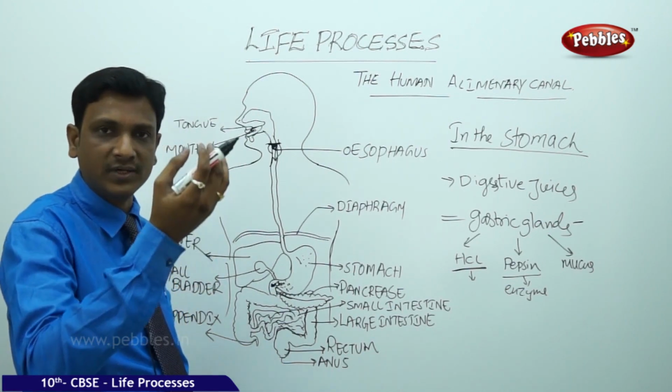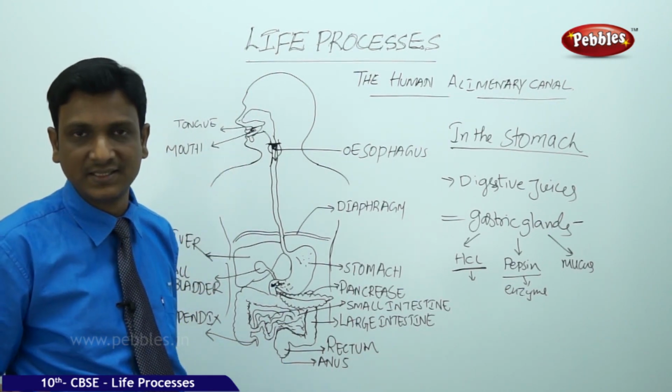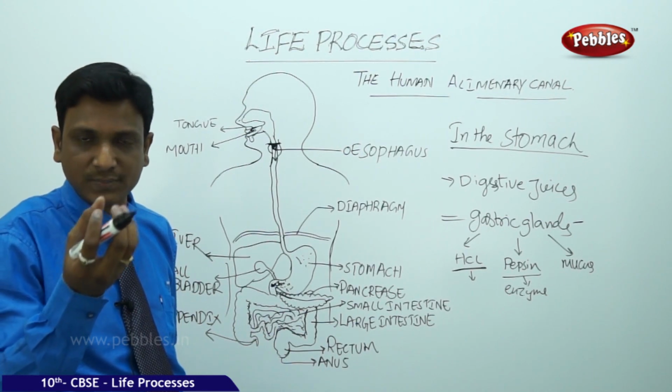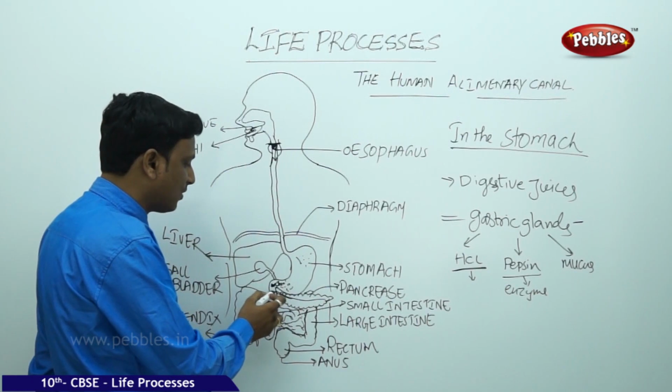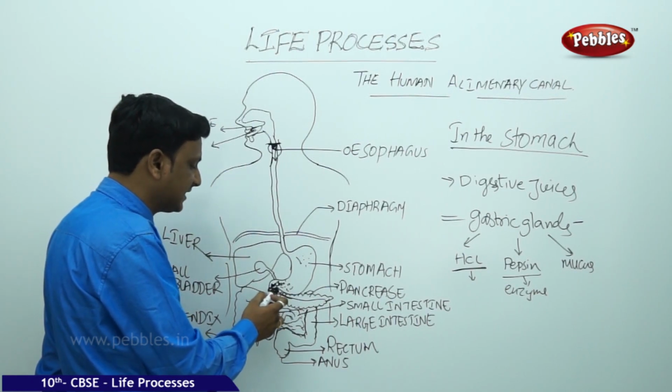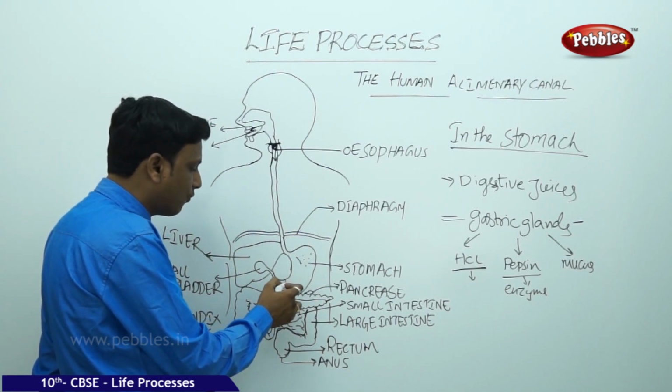The food is not released as a whole into the intestines. The food is released part by part by the pyloric sphincter. A sphincter is a valve kind of thing made up of muscles. It slowly releases the food from the stomach.